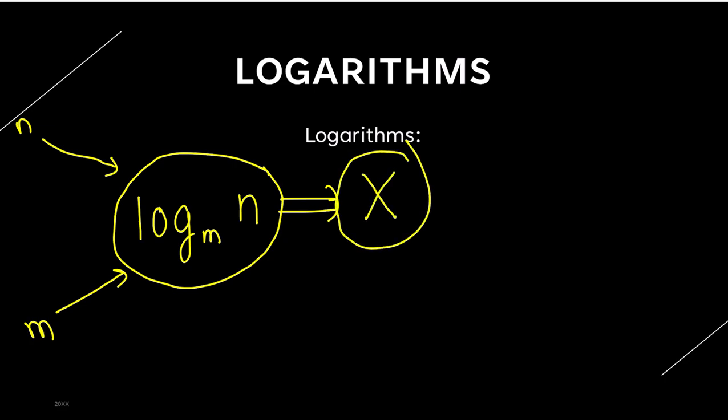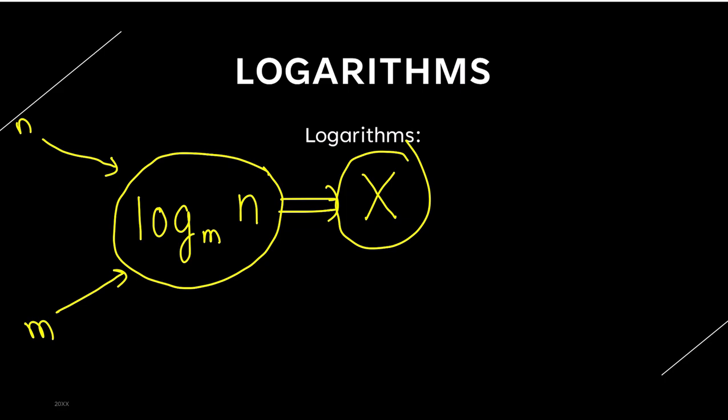So a logarithm is a function which takes in two values, m and n. What these m and n are, we will understand later. But it will take some values of m and n, crunch some numbers and give you the final result as x.